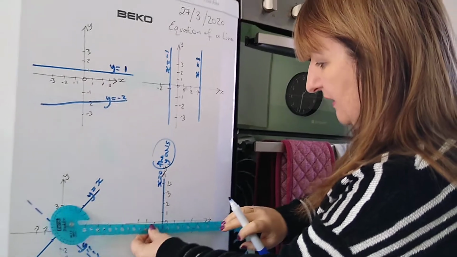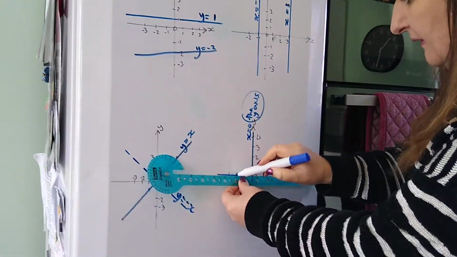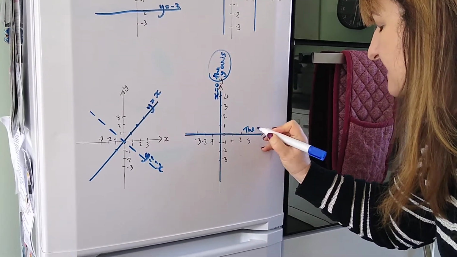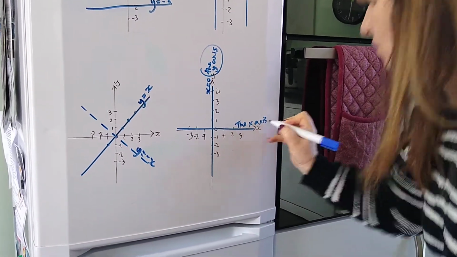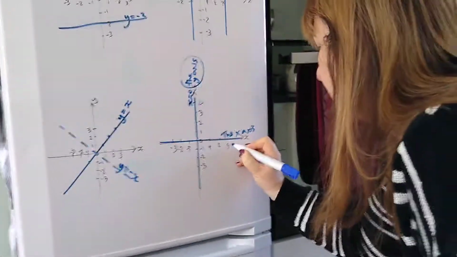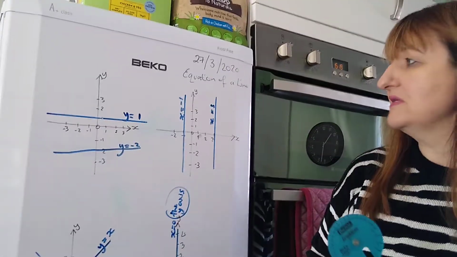Now, this line going here, you can either describe this as the x-axis or, bear in mind it's y like the sky, it's horizontal, it's y equals 0. It has no height. If you think, that's at the 0 line.